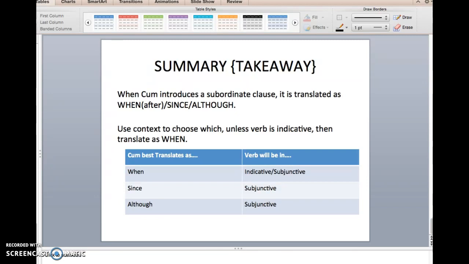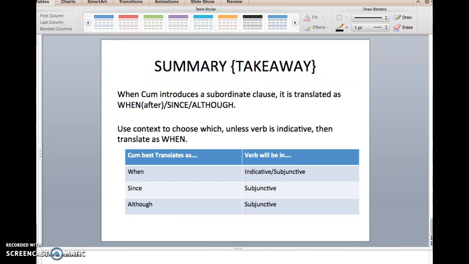Should we use when? Should we use since? Should we use although? We're just going to try one of them, plug it in, and then at the end of the sentence, after we've come to a better understanding of the sentence, we'll go back and be like, well, maybe it'll be smoother in English to replace cum here with since, or maybe we're better to replace it with when. As a nice cheap shortcut, if the verb following the cum clause is in the indicative, we know that it's going to be translated as when, right? Because since and although cum translations are always followed by the subjunctive.